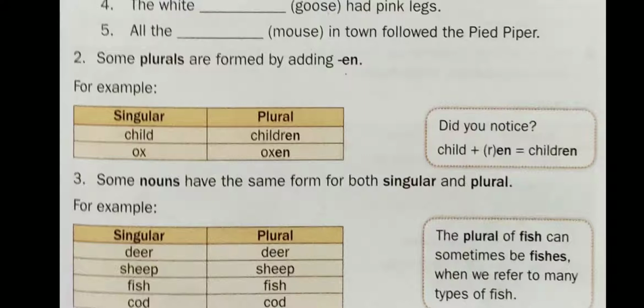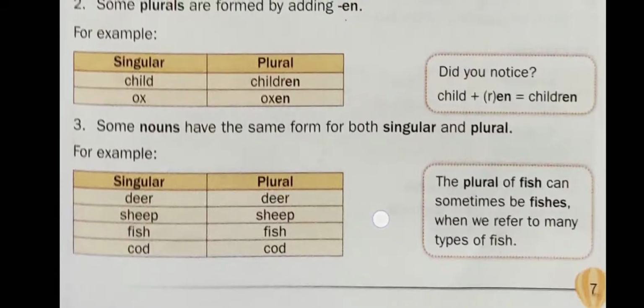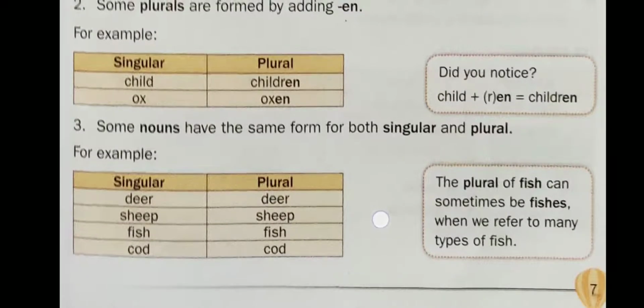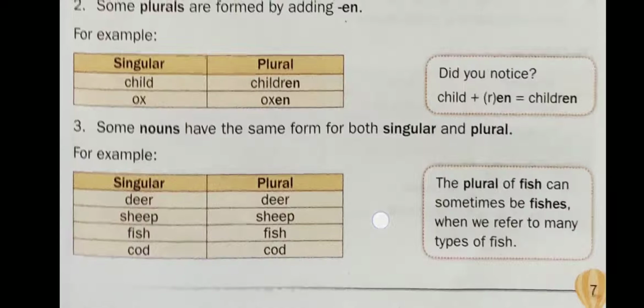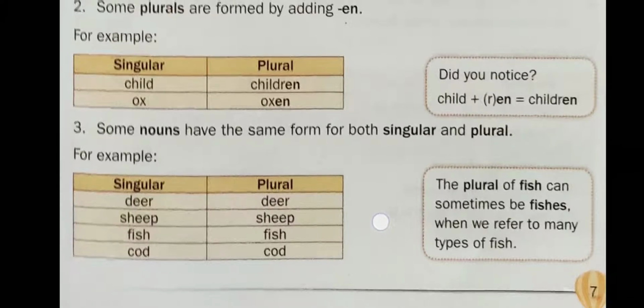Let's see rule number 3. There are also some nouns that remain the same when they are changed into their plural form. For example, deer remains deer, sheep remains sheep, cod remains cod, and fish remains fish.